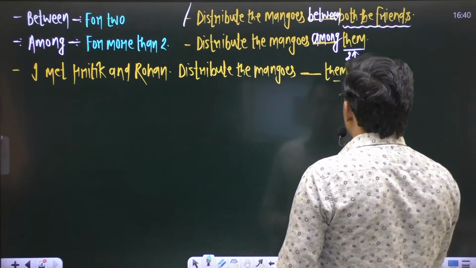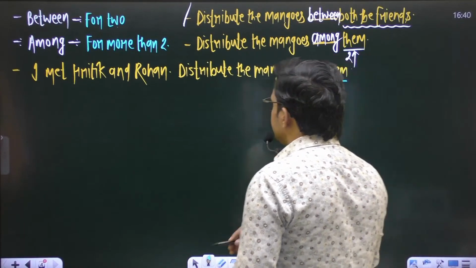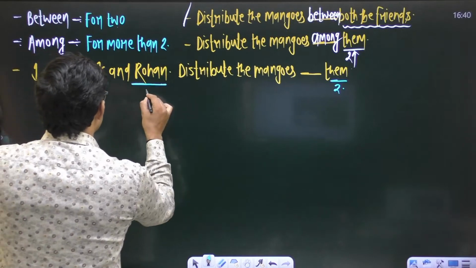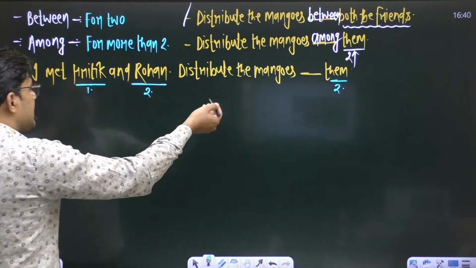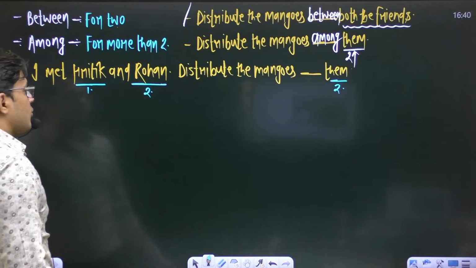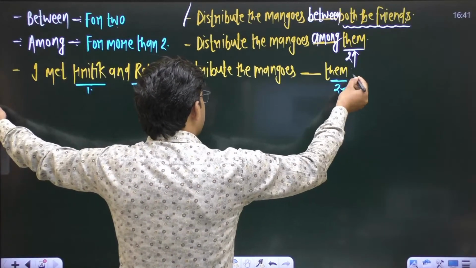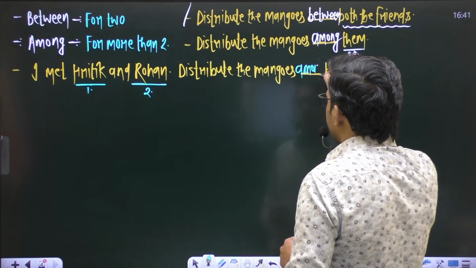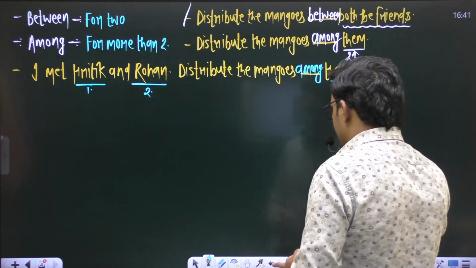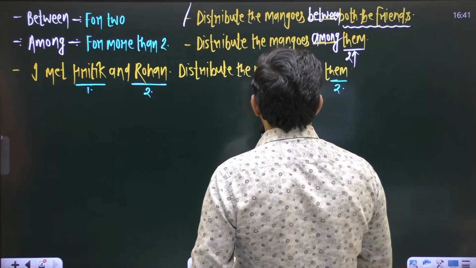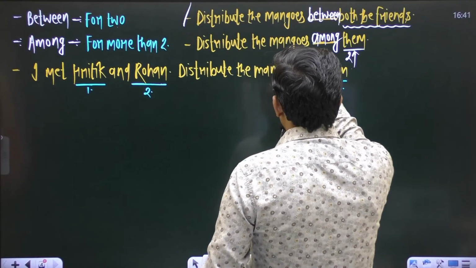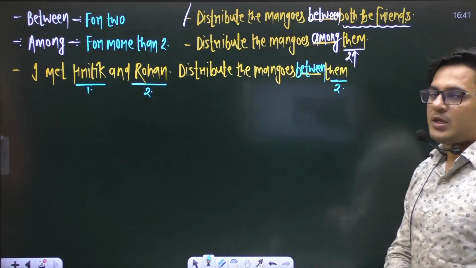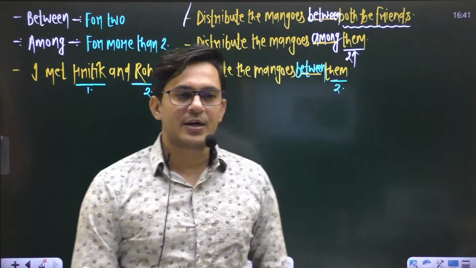Now it denotes what? It denotes two. The reason, we have already discussed a person, Ritik, and the second one is Rohan. So again in the next sentence, distribute the mangoes blank them. This word them now denotes two, Ritik and Rohan. In this situation we use the preposition between. Now between can be there: distribute the mangoes between them. Okay, I think you are getting my point.